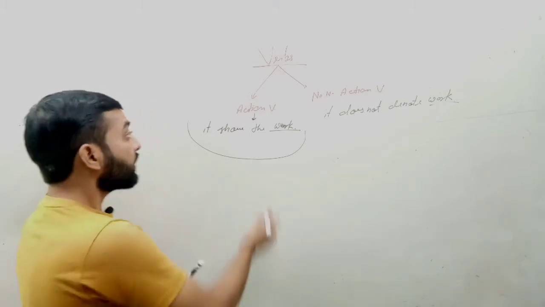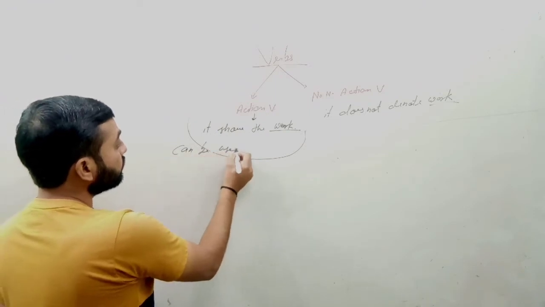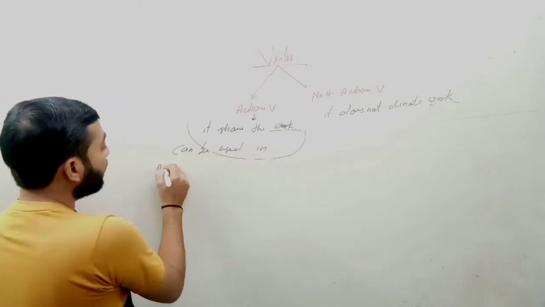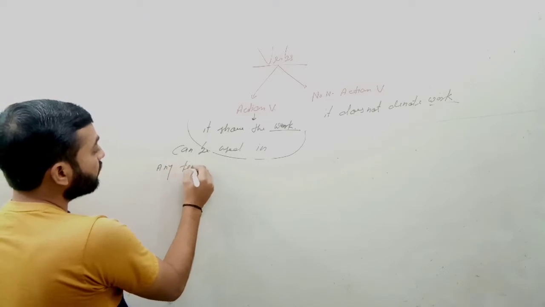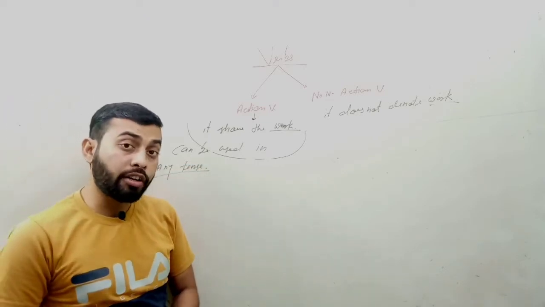I mean to say the action verb can be used in any tense, meaning indefinite, continuous, perfect or perfect continuous.